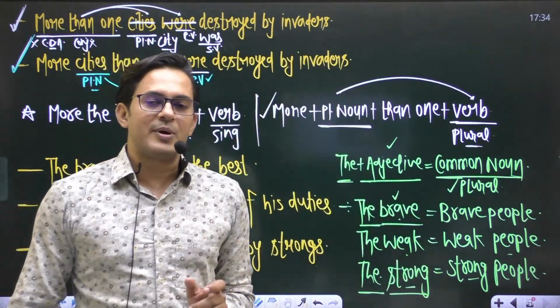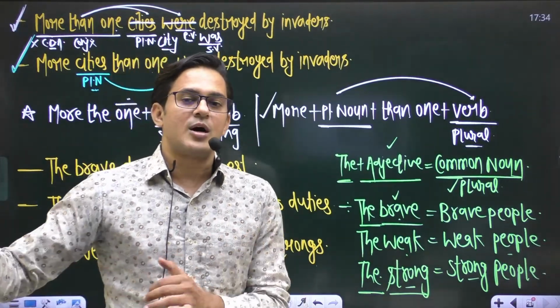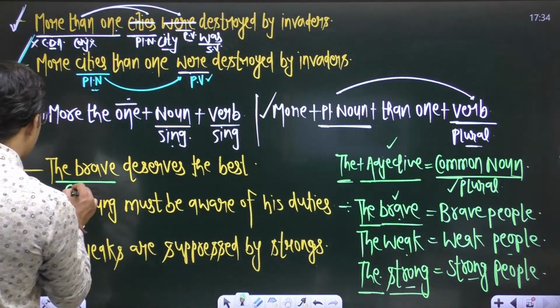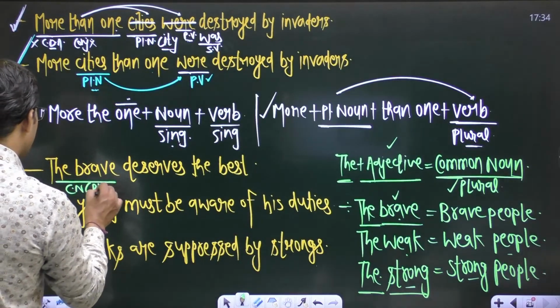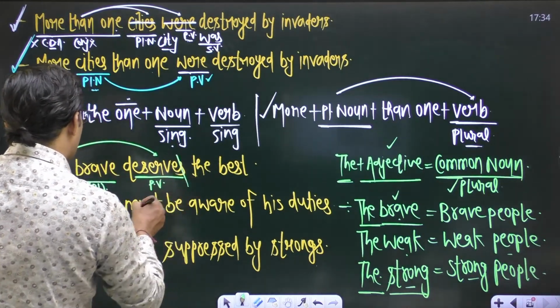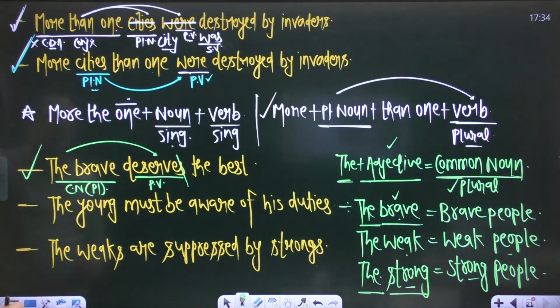And subject verb agreement says that a verb is always used according to the subject's number. This one is a common noun plural, and a plural subject demands a plural verb. To make this verb plural, just drop s. The sentence will be: the brave deserve the best.